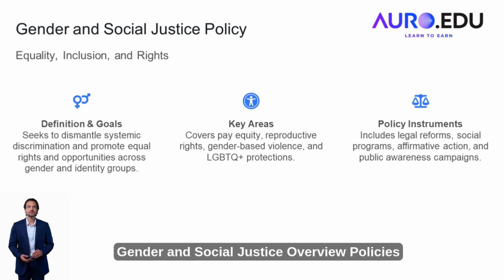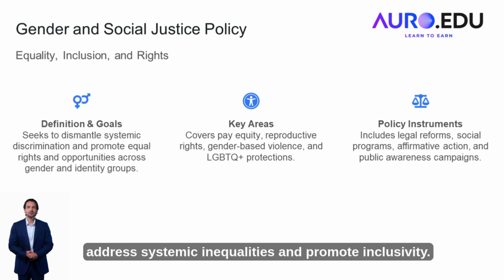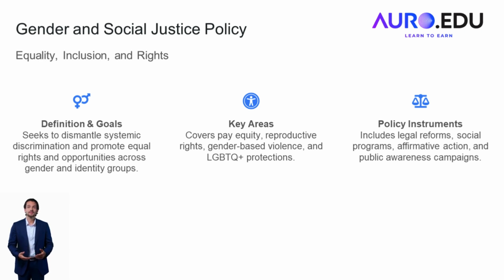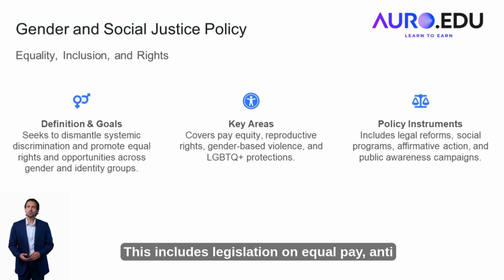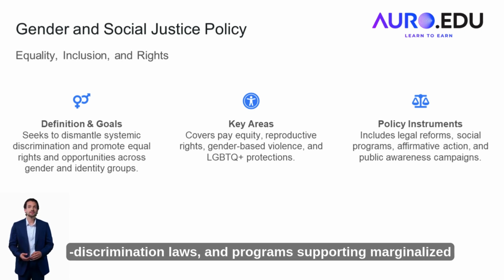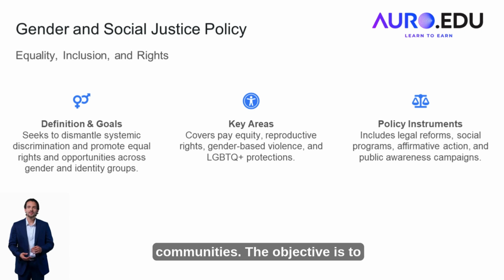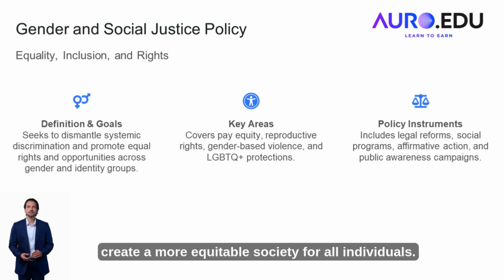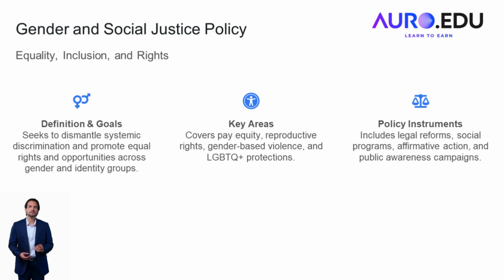Gender and social justice. Overview. Policies focused on gender and social justice aim to address systemic inequalities and promote inclusivity. This includes legislation on equal pay, anti-discrimination laws, and programs supporting marginalized communities. The objective is to create a more equitable society for all individuals.